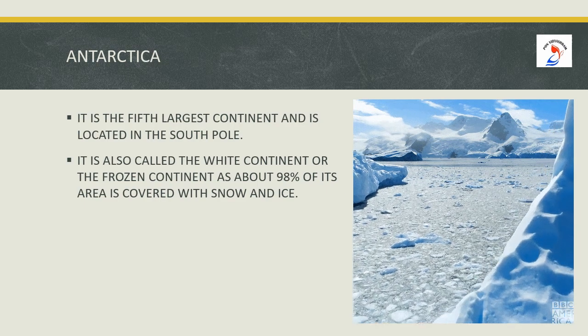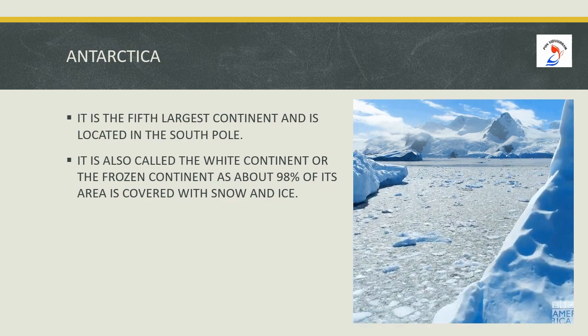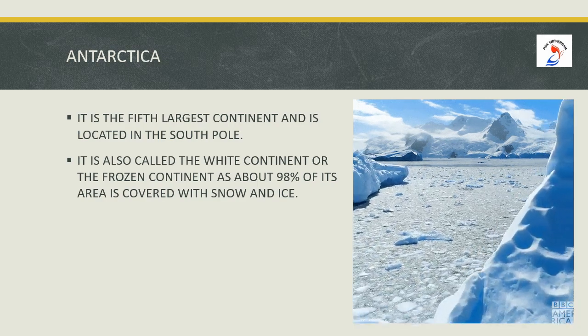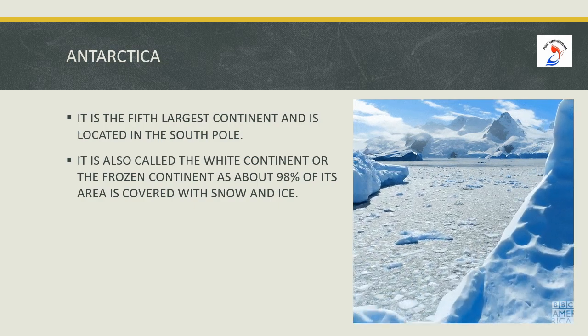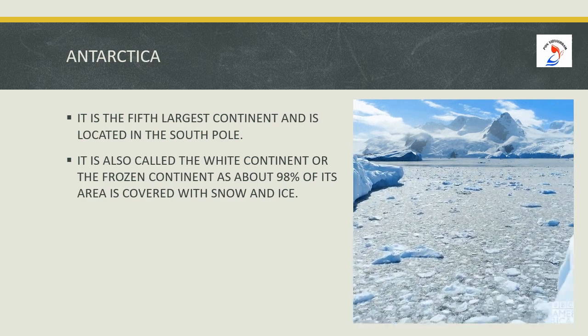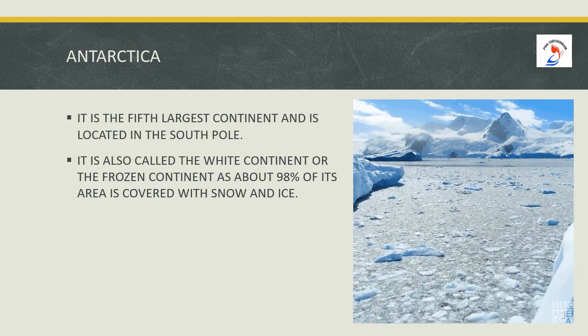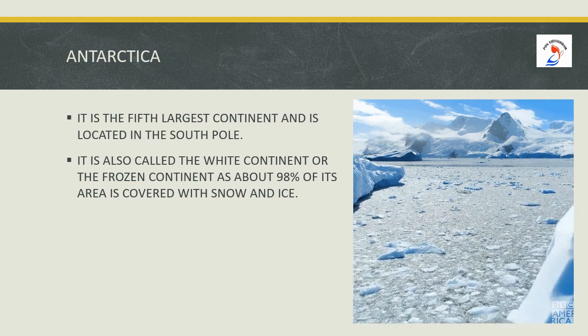Next comes the beautiful continent, Antarctica. Can you observe in the slide, children? It is the fifth largest continent and is located in the South Pole. It is also called the White Continent or the Frozen Continent, as about 98% of its area is covered with snow and ice.